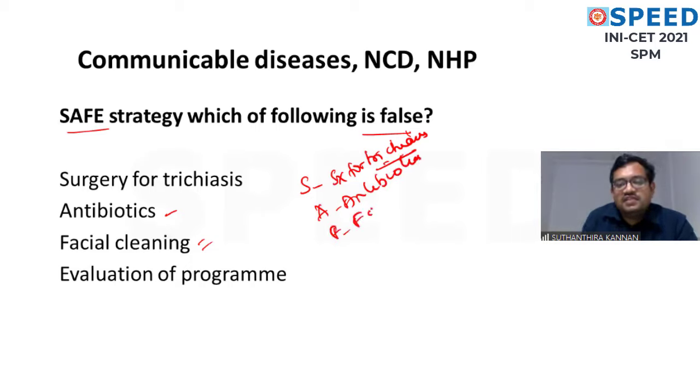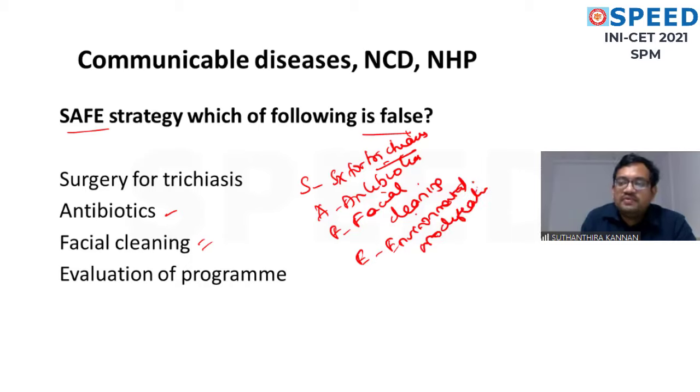F is for facial cleaning. E is environmental modification. Again, they are stressing on the prevention of the disease, primary prevention of the disease. So evaluation of the program is not there. It comes under environmental modification.